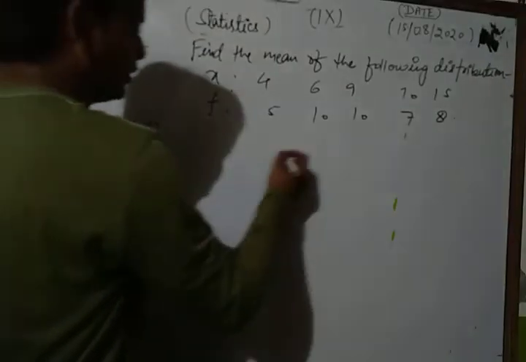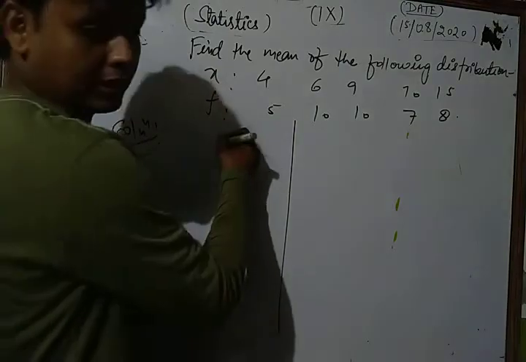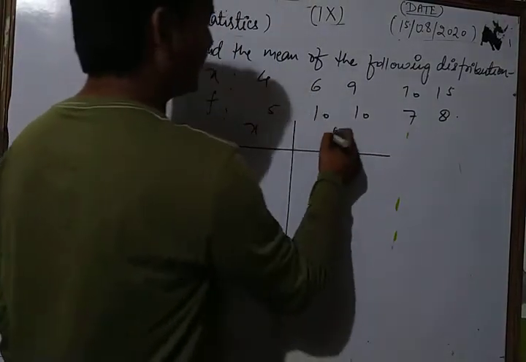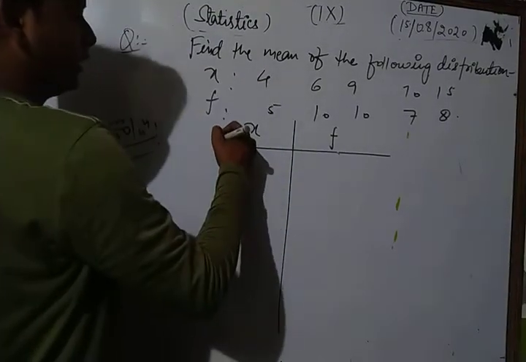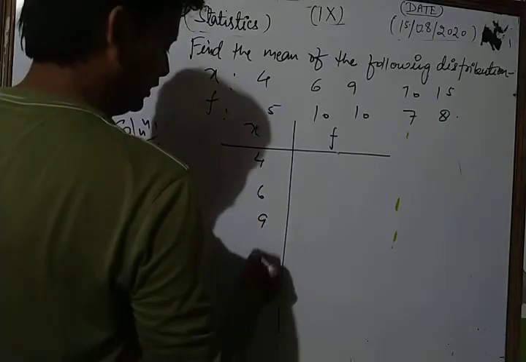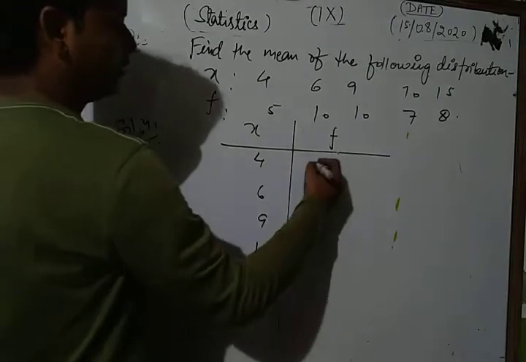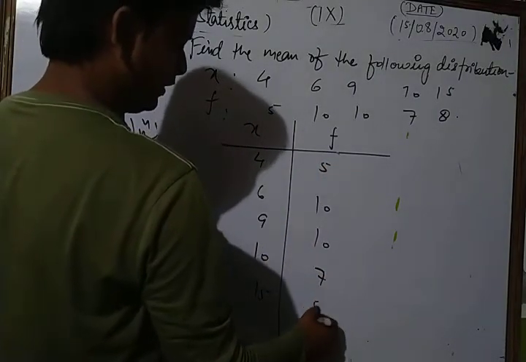First of all, dear students, we draw a table. First we write the variable x, and in the second column we write their corresponding frequency f. Here your variables are 4, 6, 9, 10 and 15, and their corresponding frequencies are 5, 10, 10, 7, 8.